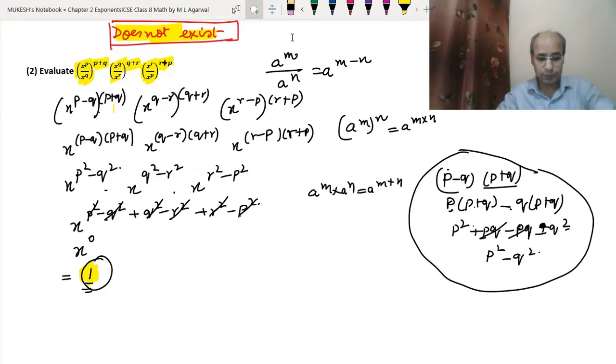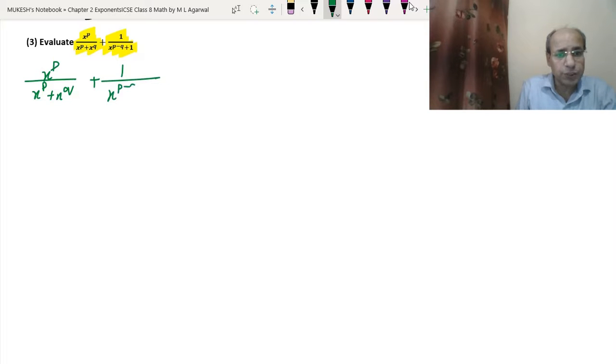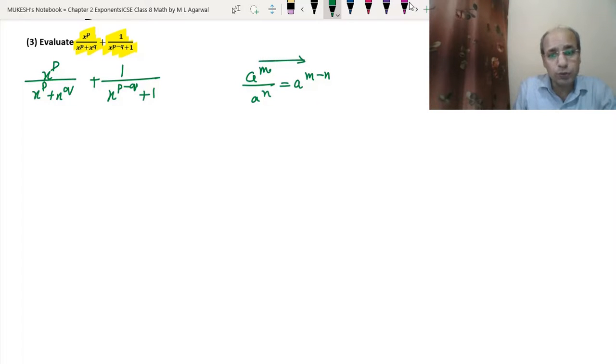Now the third question. In this question we have to evaluate x to the power p upon x to the power p plus x to the power q plus 1 upon x to the power p minus q plus 1. Okay, so we have the question: x to the power p upon x to the power p plus x to the power q plus 1 upon x to the power p minus q plus 1. See, we understood the rule in the previous videos also: a to the power m upon a to the power n equals a to the power m minus n. Till now we have been using it this way. Now we will use the opposite way.